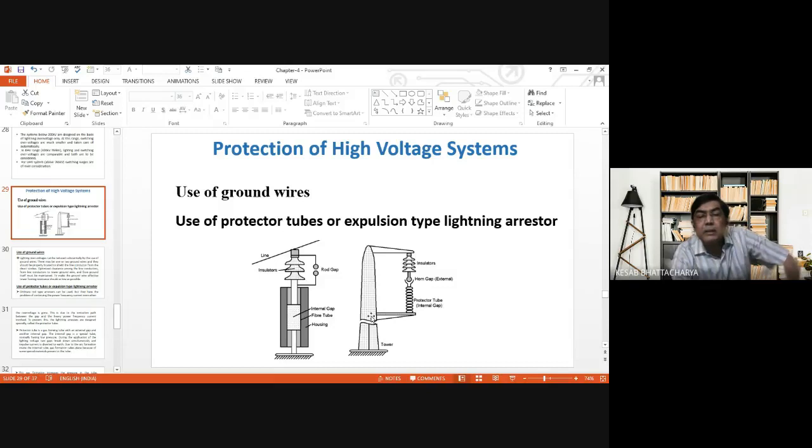And the other view of the system is like this, how it is placed on the tower. You see, this is how it is placed in the tower. Protector tube, internal gap is there inside, and this is the external gap as shown in figure here.